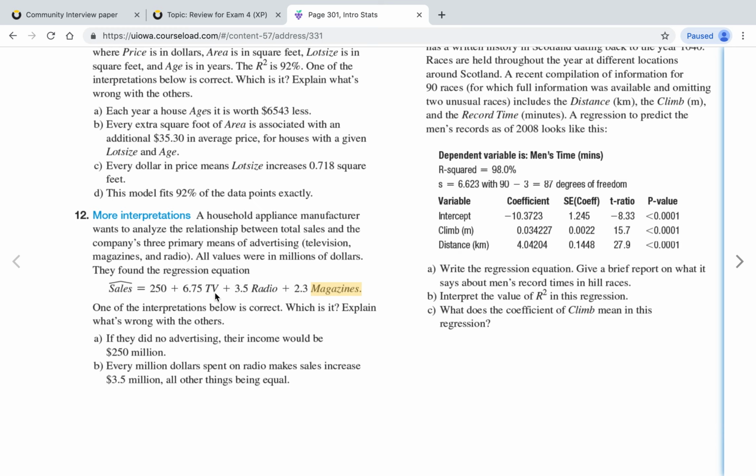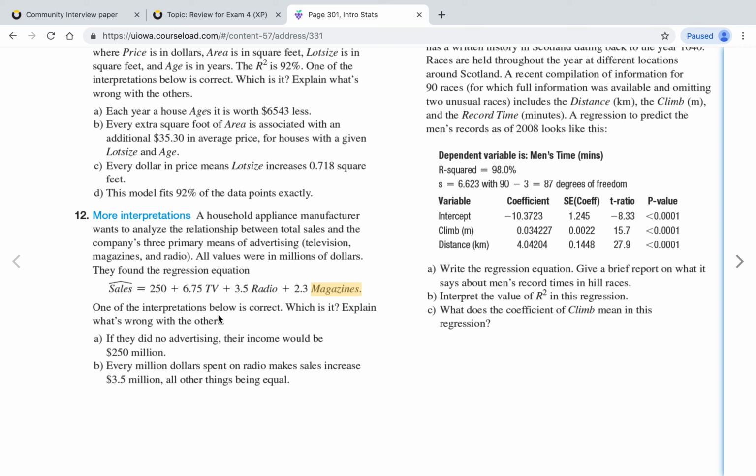The question says, a household appliance manufacturer wants to analyze the relationship between total sales and the company's three primary means of advertising: television, magazines, and radio. All values were in millions of dollars. They found the regression equation, and right here is the regression equation.